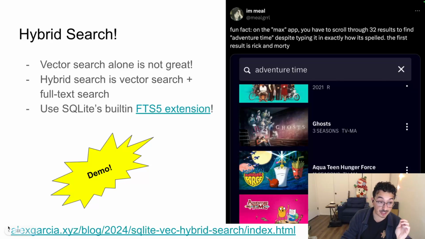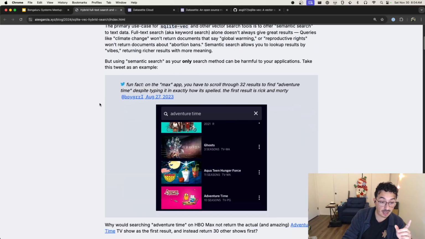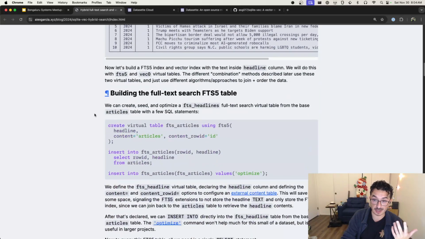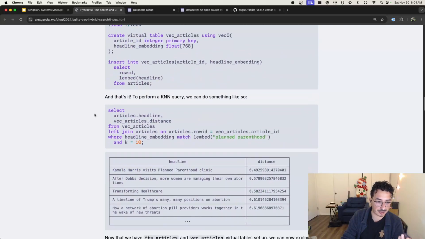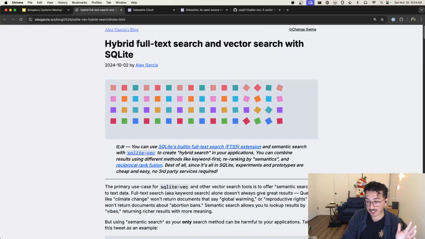So hybrid search is an approach where you combine both results coming from a full text search and vector search, which you could do with sqlite-vec. You have a few different approaches to combine those results to get better quality in your search engine. This blog post that I have details how you can do that using sqlite-vec.